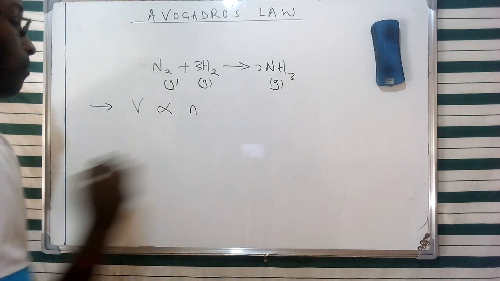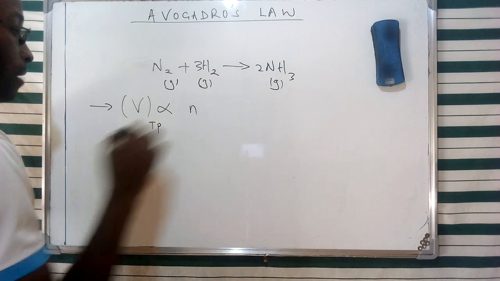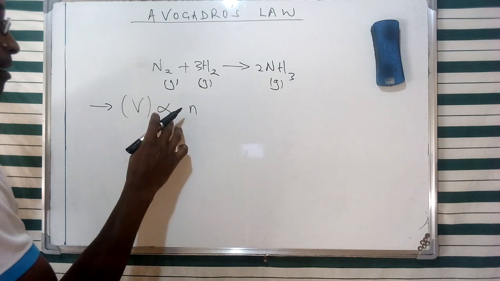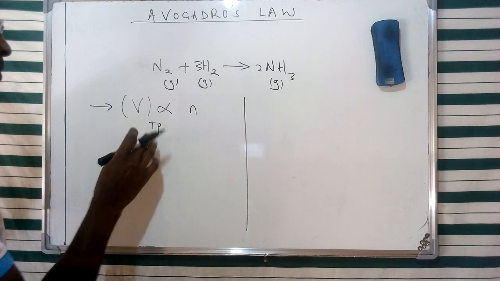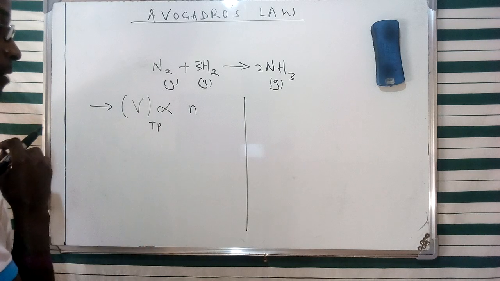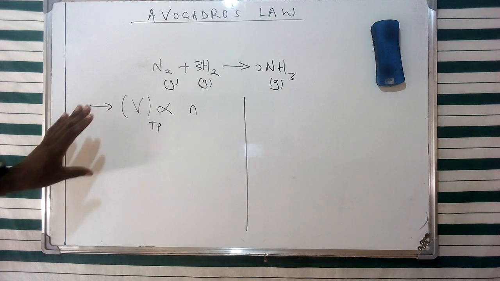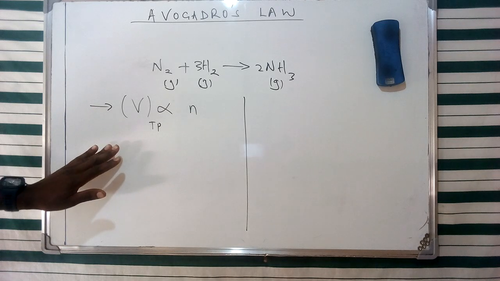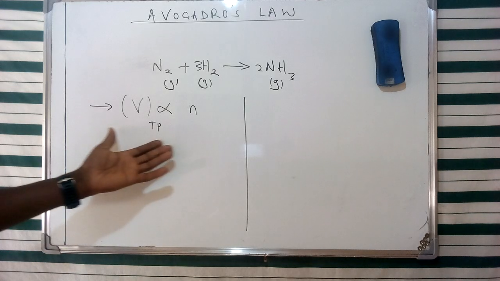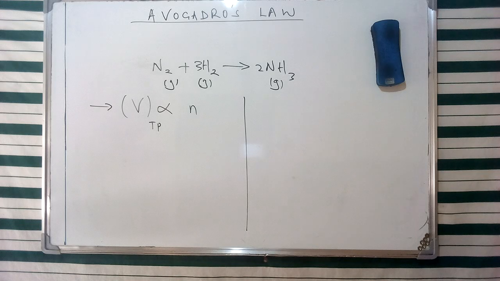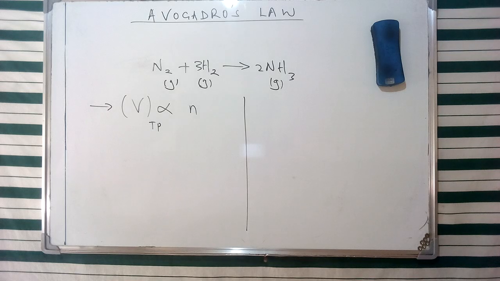And this is given in terms of this specific ratio, whereby, as we said, at constant temperature and pressure, the volume of a particular sample of a gas is directly proportional to the number of molecules given as such. So in this case, V represents the volume, T is the absolute temperature in kelvins, and then the pressure. We can have this relationship by looking at the volumes of gases involved in a particular reaction, and we can therefore calculate the number of molecules involved in this type of reaction using Avogadro's law.